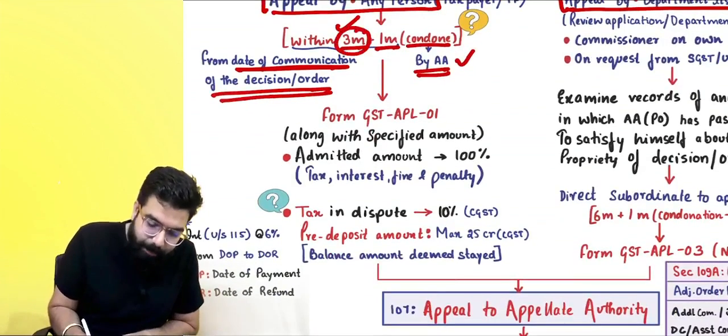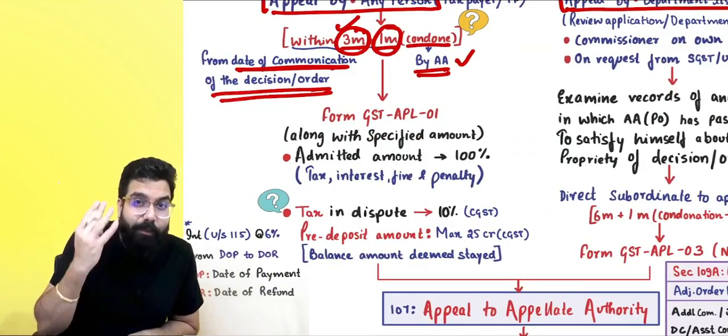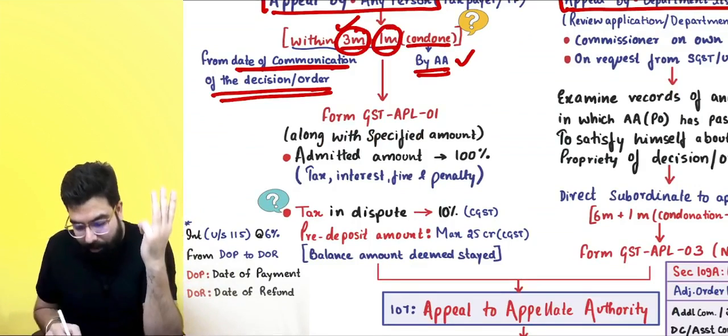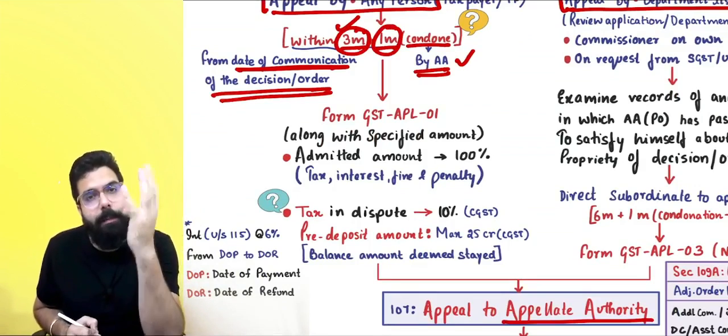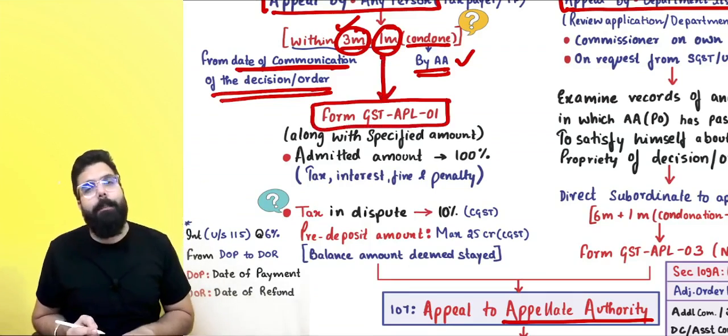3 months plus 1 month delay, 1 month condonation of delay, means within 4 months. Actually, you can go within 3 months, but if you show sufficient cause, then the appellate authority can condone the delay by 1 month. You have to file the appeal in GST APL 01.